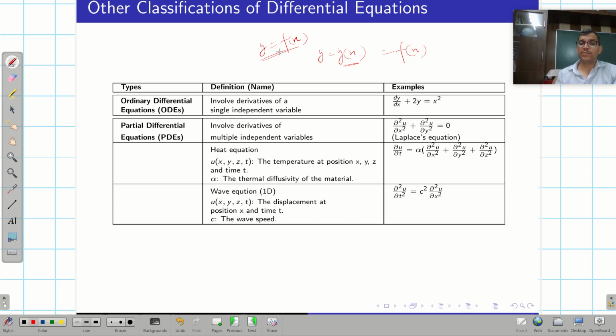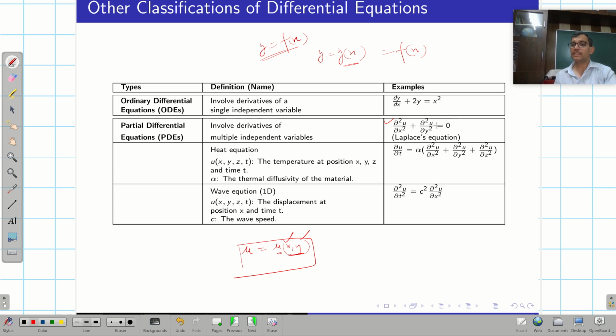But if it involves multiple independent variables, for example u, which is a function of both x and y, then u depends upon more than one independent variable. x is independent, y is also independent. That type of equation is known as a partial differential equation. Here is an example, the Laplace equation, which is of this type.